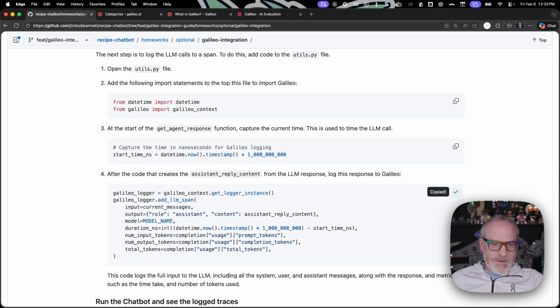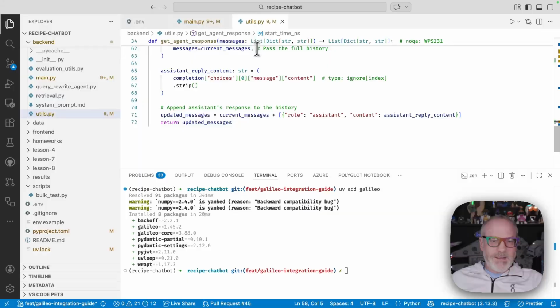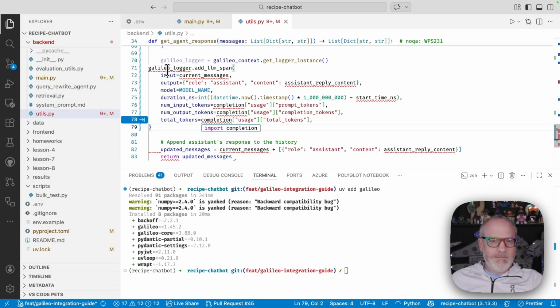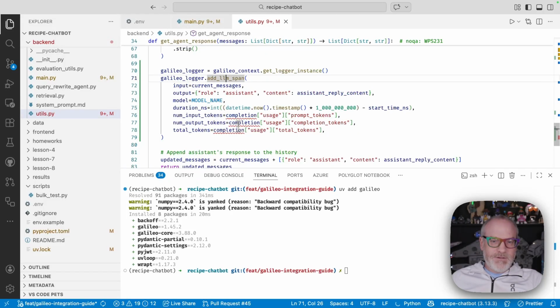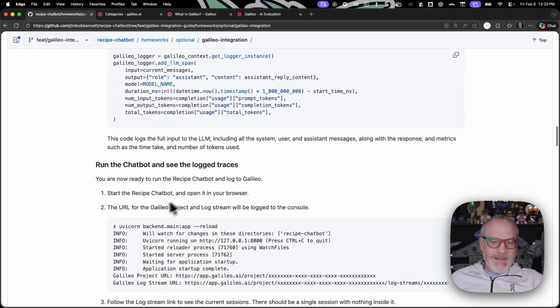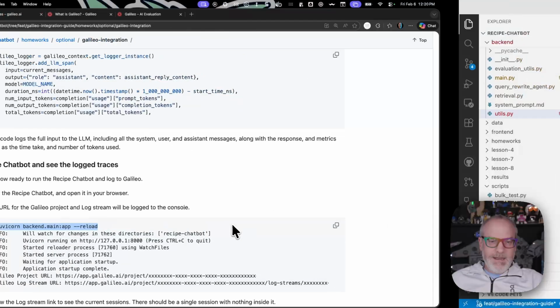And then once I've got the response, I'm going to log this as an LLM span. So in here, after we've got the response back, I'm grabbing the logger and I'm adding an LLM span to the trace. The input to this is the list of messages that came in, multi-step messages. The output is the response. I'm logging the model name, the duration, using the time we captured before, and then the number of input, output, and the total number of tokens that goes through. And that's everything I need to log to Galileo.